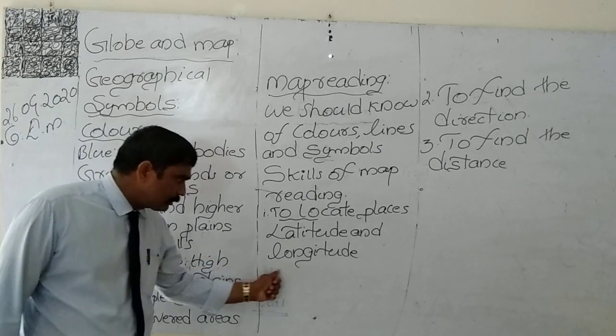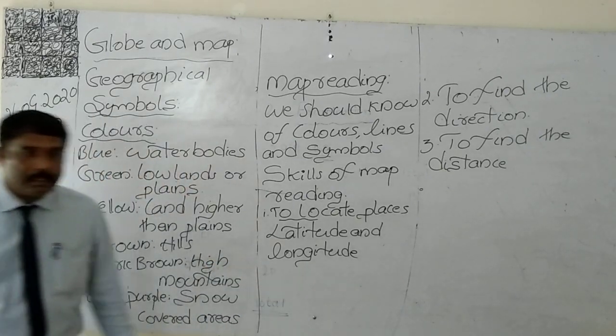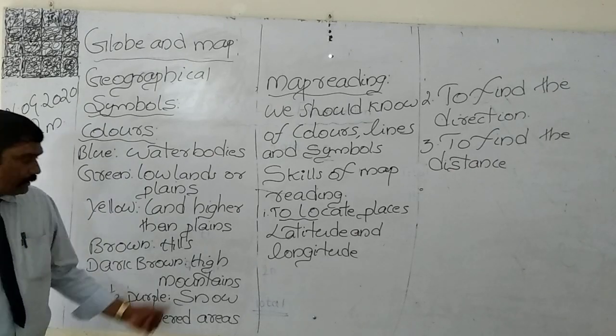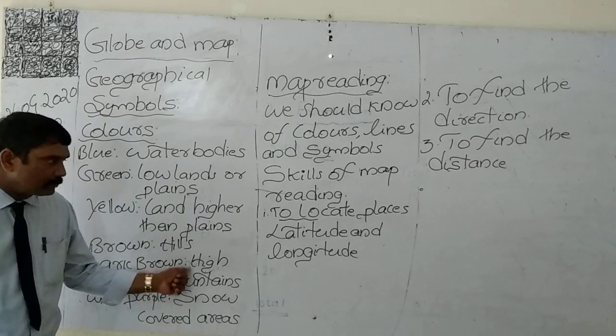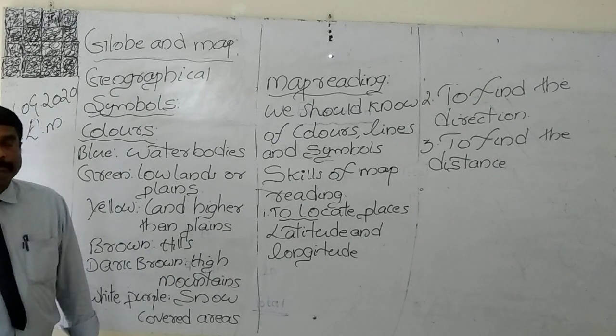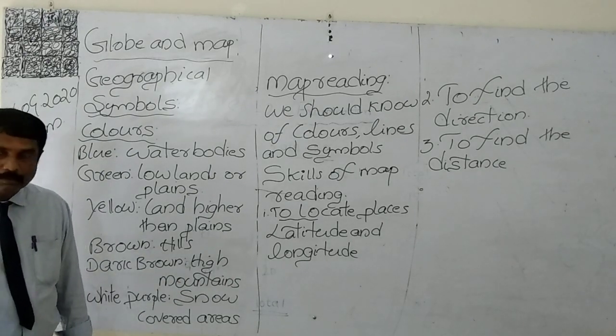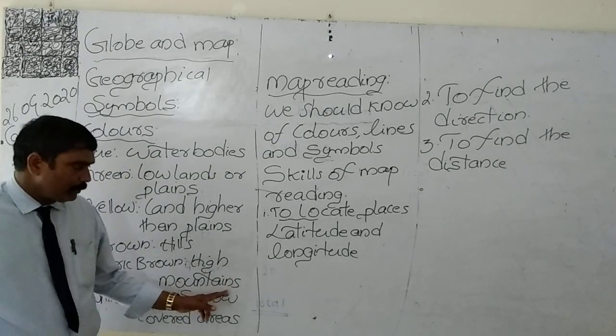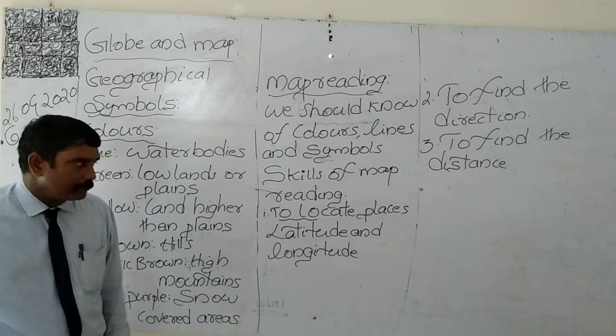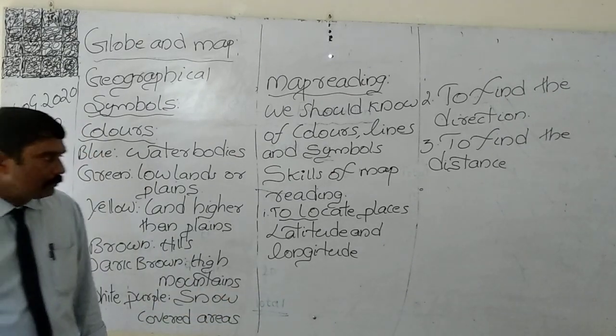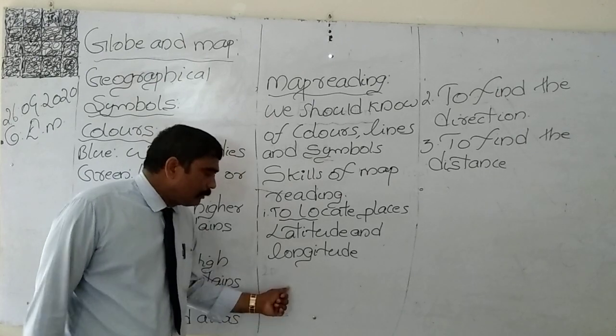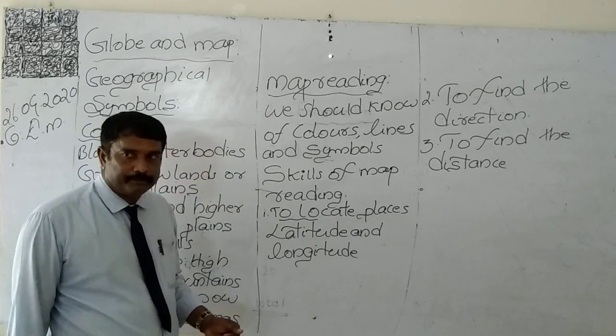Latitudes and longitudes are imaginary lines which are there on the surface of the map or globe. On the surface of the map or globe, what have we marked? Some imaginary lines are marked.